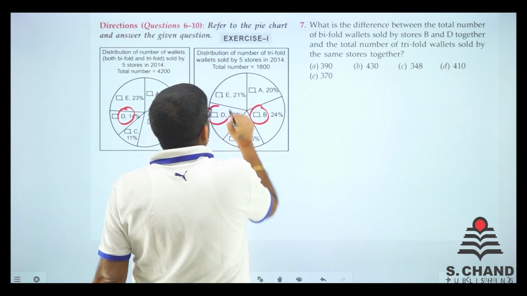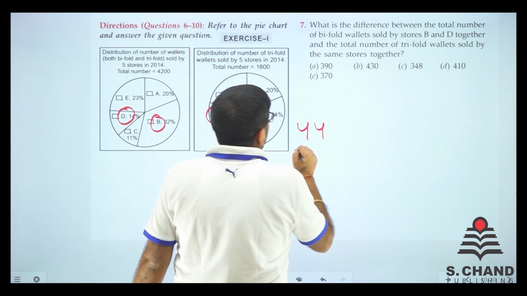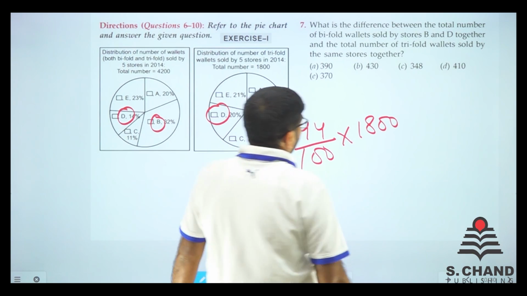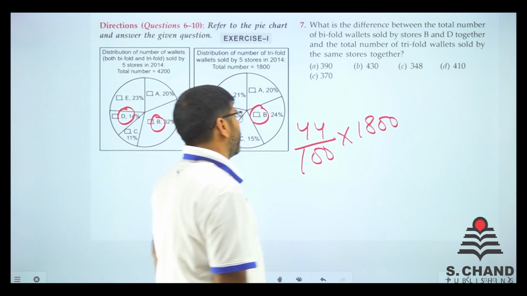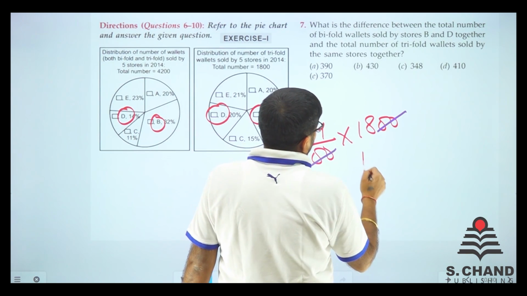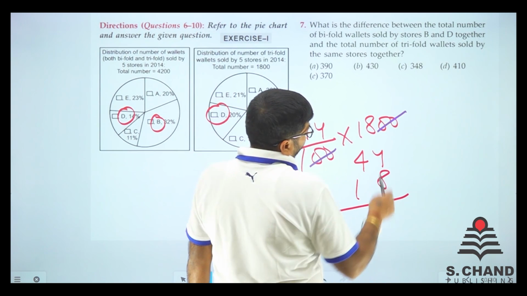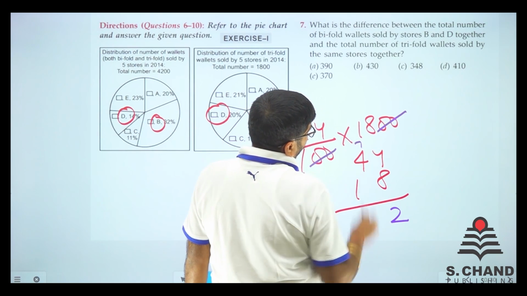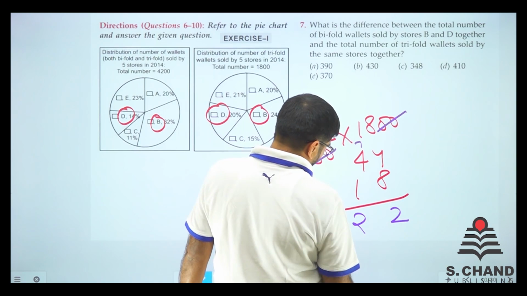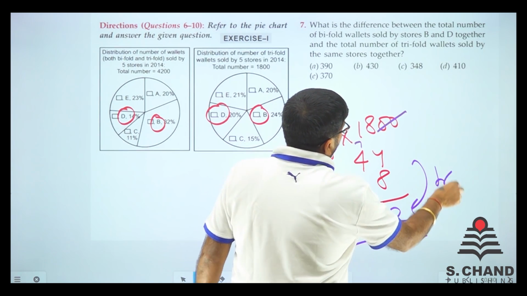See, B and D here makes 44%. So 44% of 1800, right? How much is it? So we got 0 and 0 gone. So we just calculate 44 times 18. 18 into 4 is 72, carry 7, 18 into 4 is 72 and 7, 79. So we got 792. That is the total number of trifold.